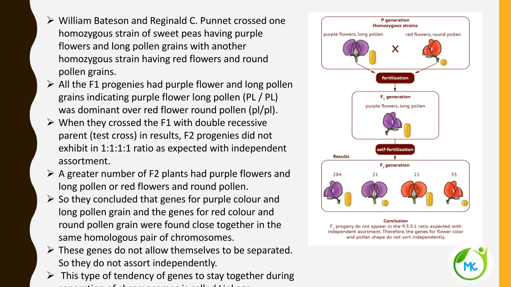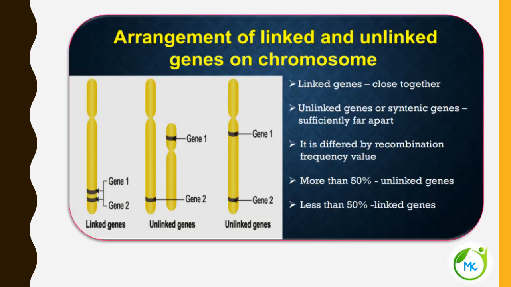These genes do not allow themselves to be separated, so they do not assort independently. This tendency of genes to stay together during separation of chromosomes is called linkage.